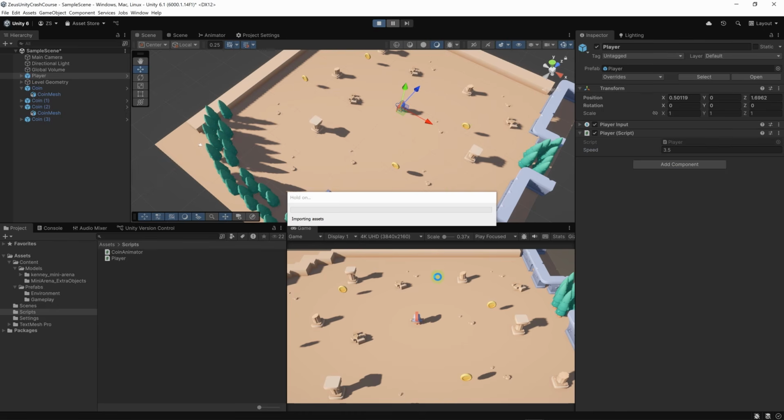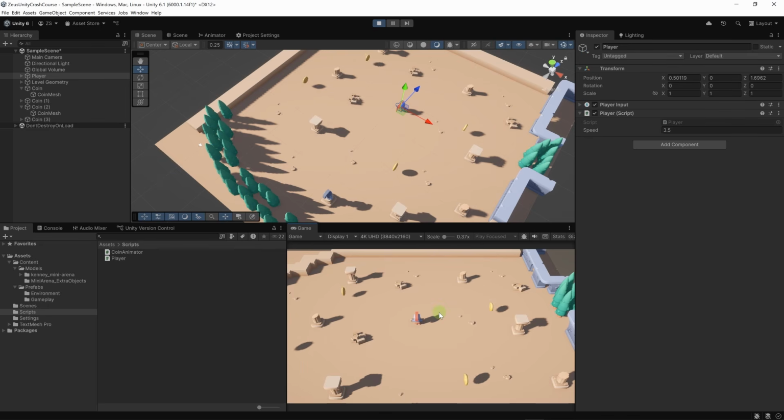If you have noticed, the character is moving, and of course the camera is not moving. We don't have a script to control the camera yet, but the most important aspect of this is our character is not colliding with our obstacles as we want it to be.